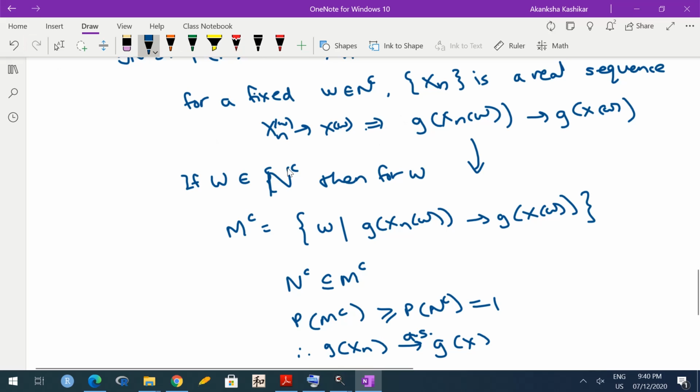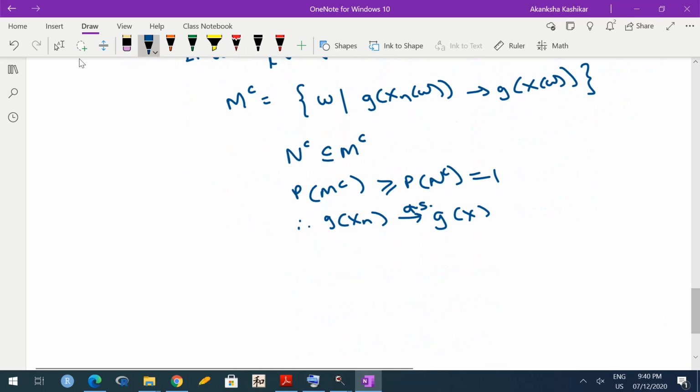So almost sure convergence is invariant under continuous transformation. This is what we will say. Let me repeat: almost sure convergence is invariant under continuous transformation. So if you take a continuous function, you can still retain the property of almost sure convergence.